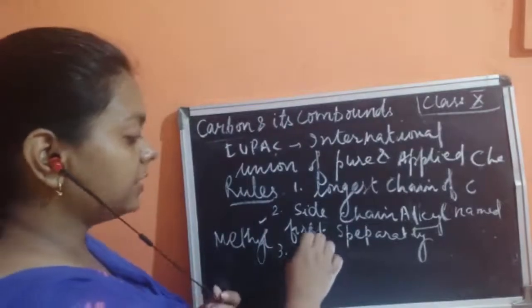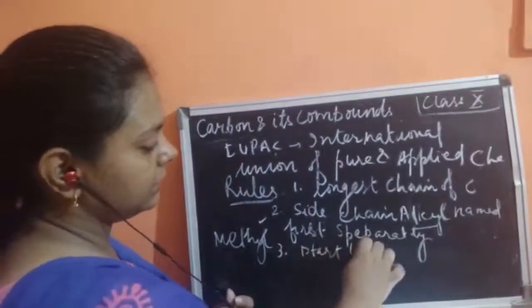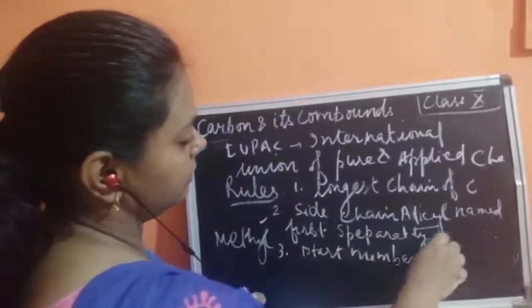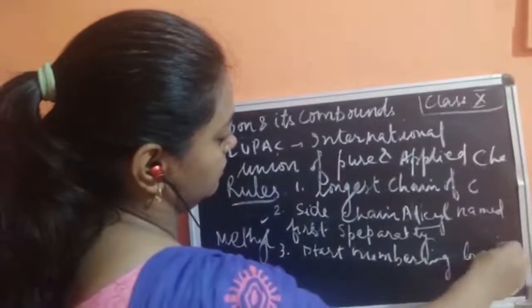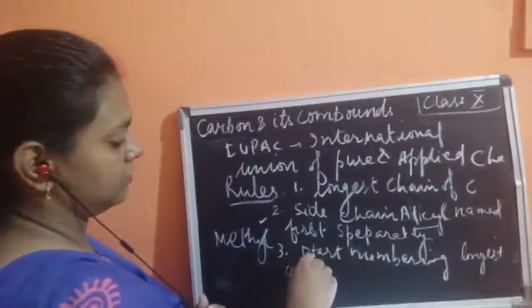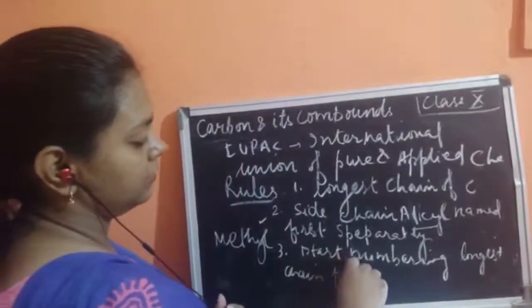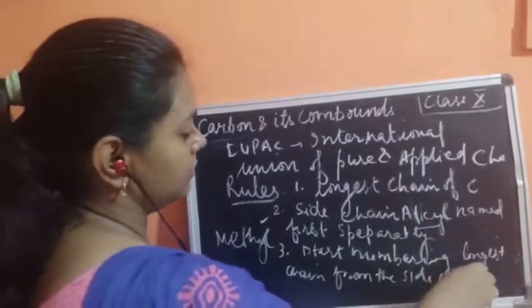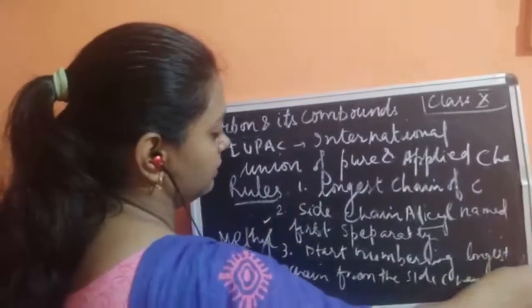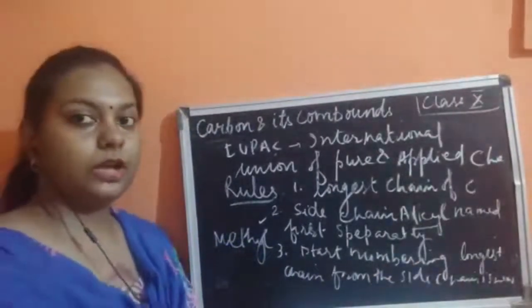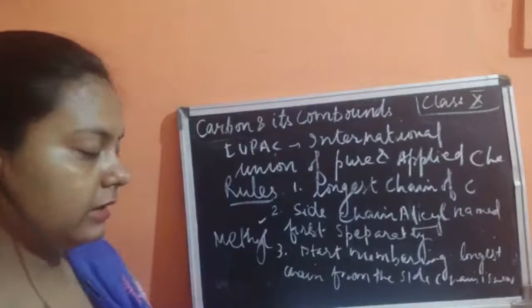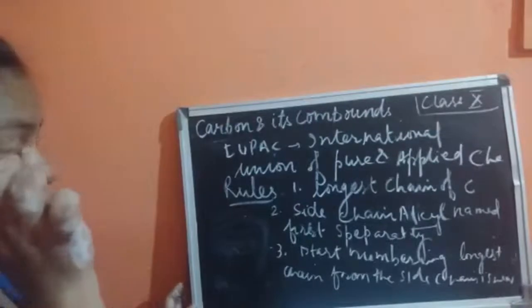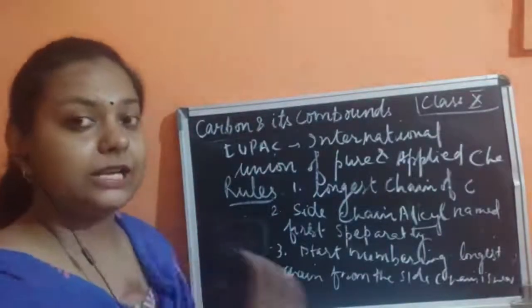We will start numbering that longest chain from the side where the side chain is nearest, so the side chain is going to come first.